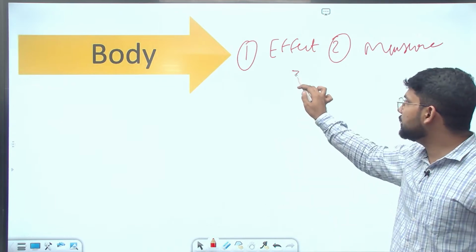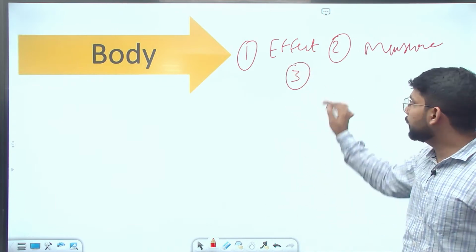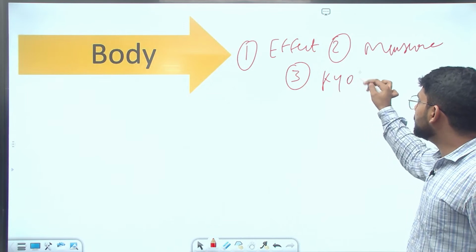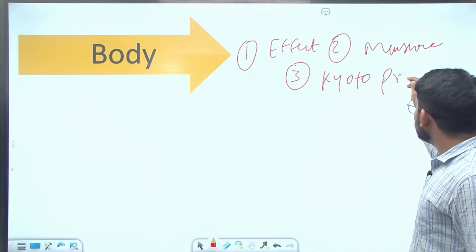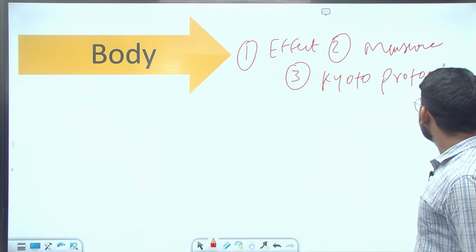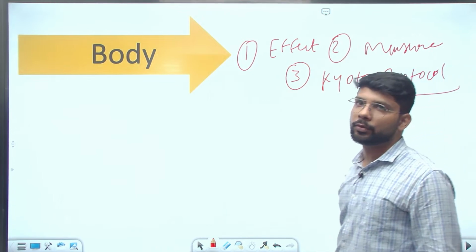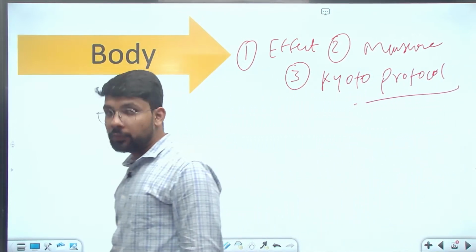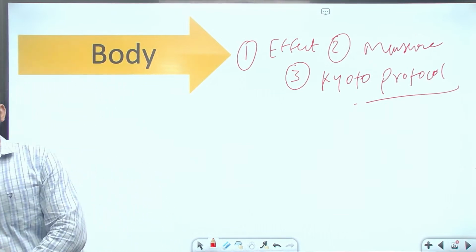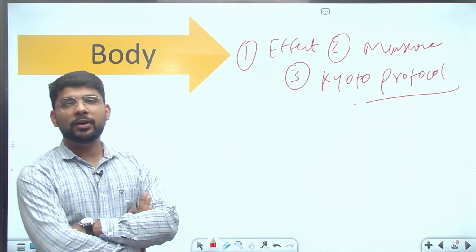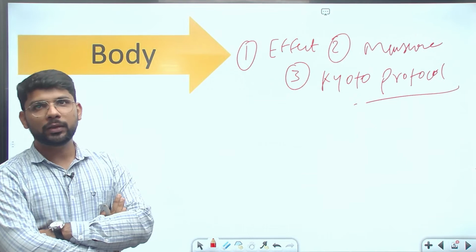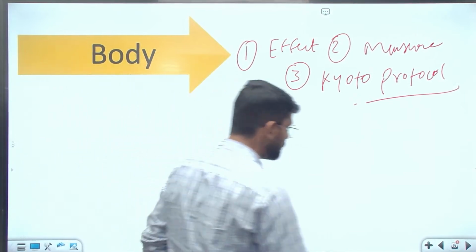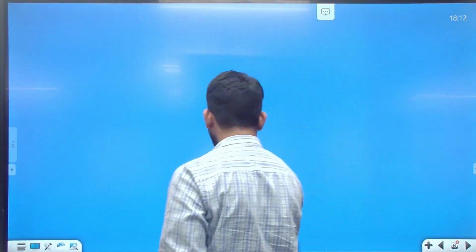And the third, the question is asking about the Kyoto Protocol. We need to discuss all these things with respect to the Kyoto Protocol. Okay, now come to the first part, the effect of global warming. So let's discuss the first part, the effect of global warming.